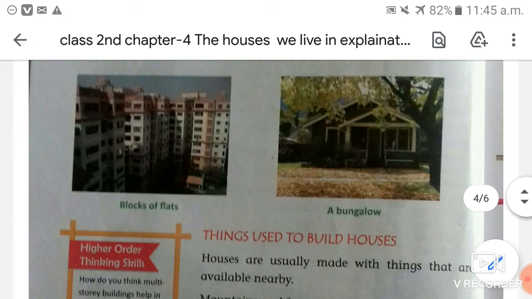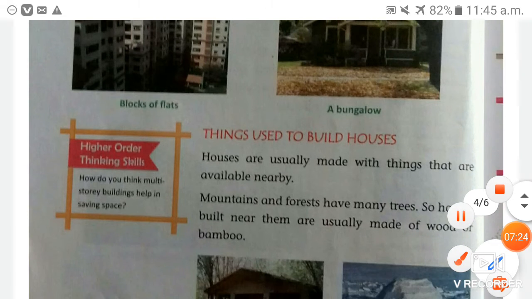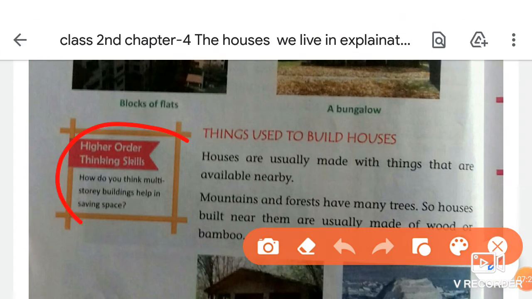Okay, so look at the picture in your book, students. Look at this box which is given in your book.